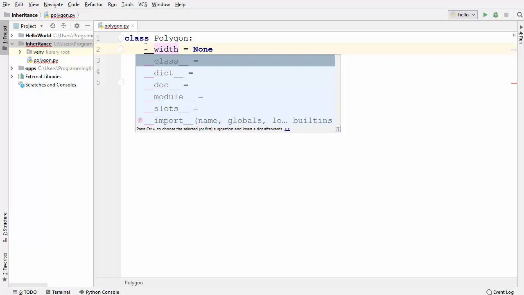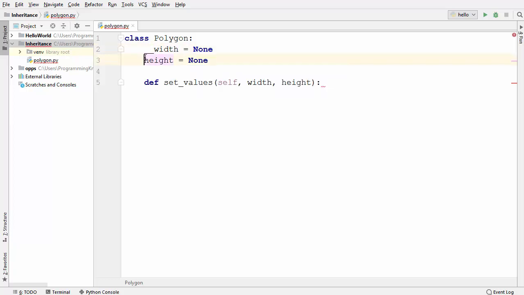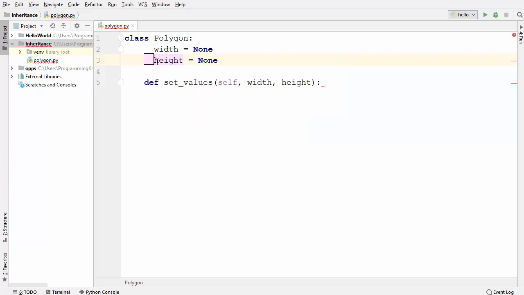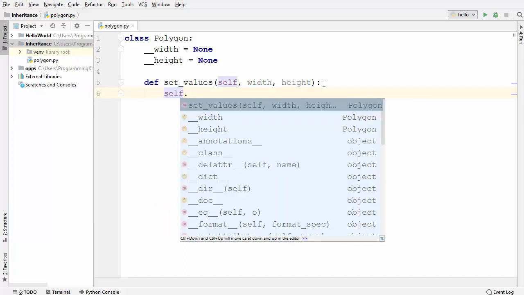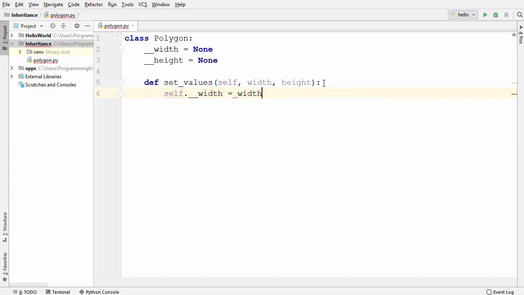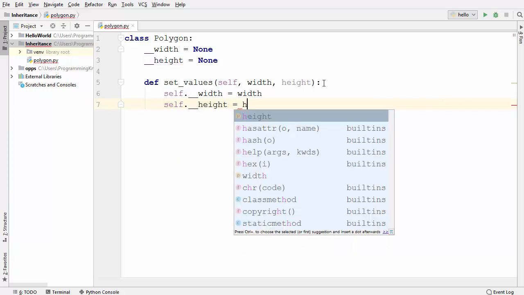So you use double underscore in front of your variables to make them private. So I'm going to add this double underscore in front of width and height. That means these two variables are private. Now, using the set values method, I'm going to just set the values of the height and width. So self.__width is equal to width, and self.__height is equal to height.